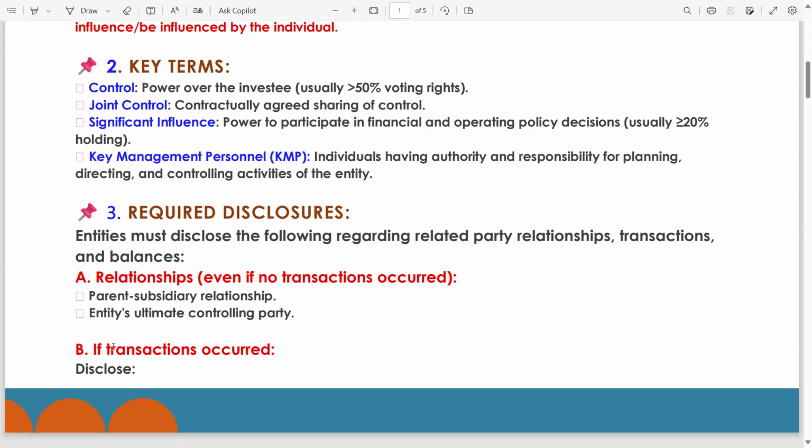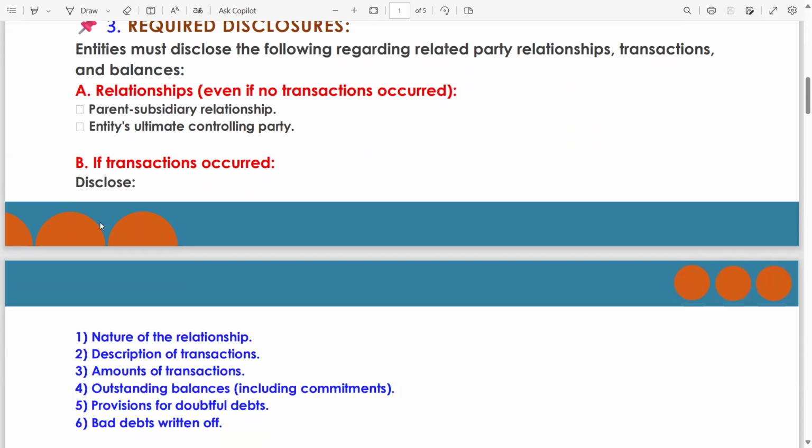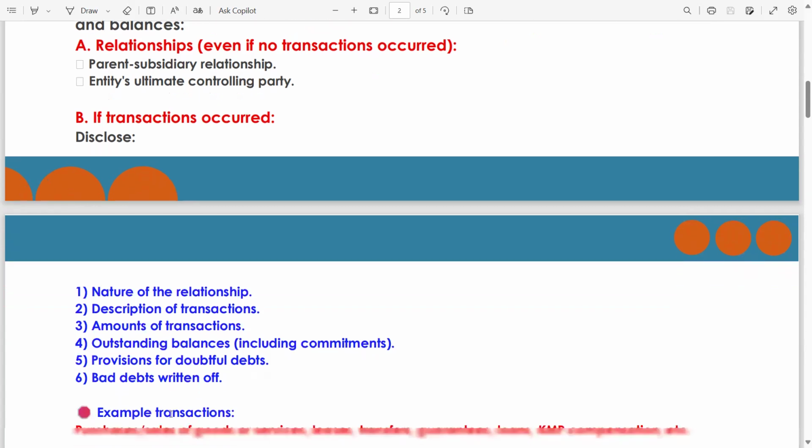If transactions occurred, that is, if there is a transaction, disclose the nature of the relationship, description of the transaction, and amount of the transaction, whether material by nature or by quantity. Outstanding balances, if any, including commitments. In most cases, entities obtain loans from the related parties. Provision for doubtful debt, bad debt written off.